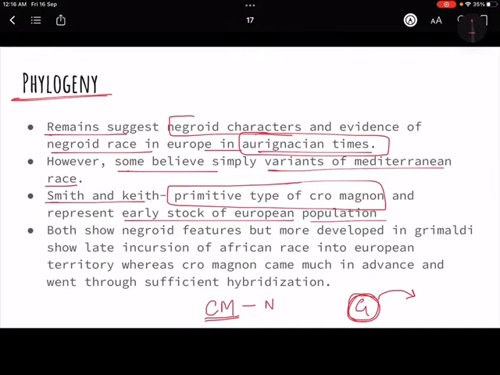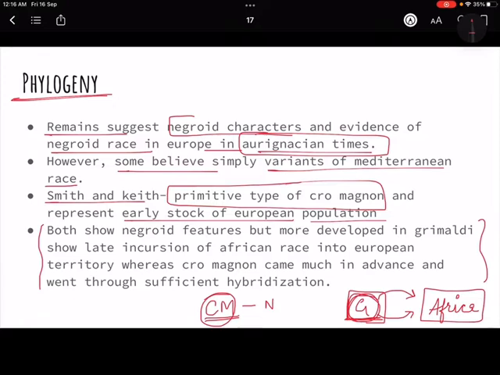So there's another hypothesis which says that Cro-Magnon, you know, were living from a long time in Europe, and Grimaldi must have migrated from Africa, and then must have hybridized with the people of Europe. So they became Grimaldi, okay? So the Africans must have migrated to Europe, they must have hybridized there, and then came a new variety that is called Grimaldi, okay? So this is what the whole phylogeny is all about.